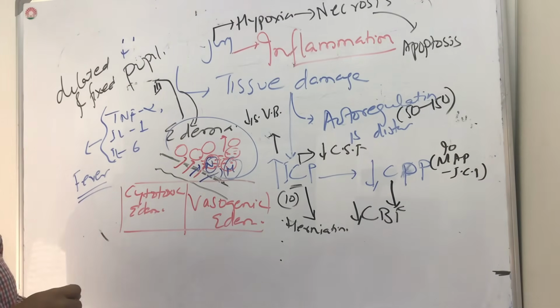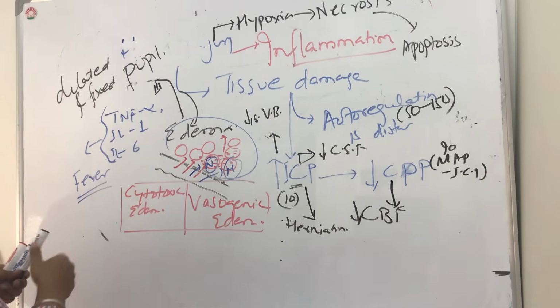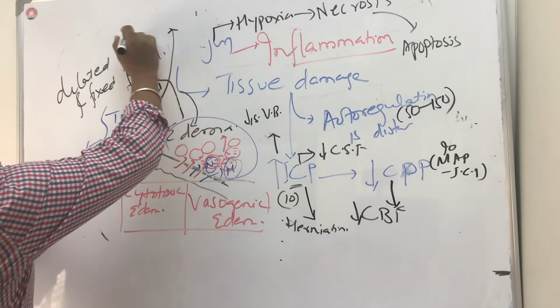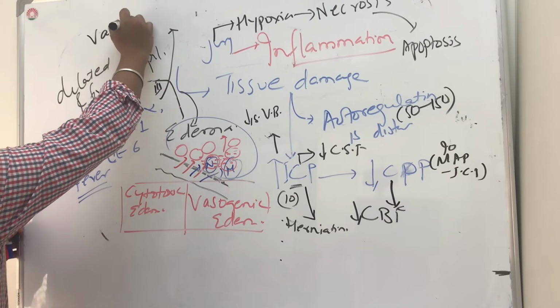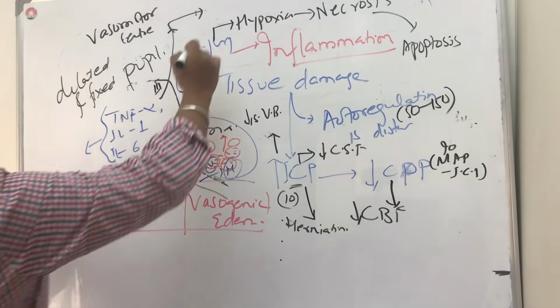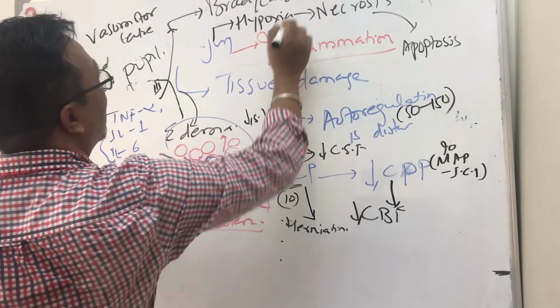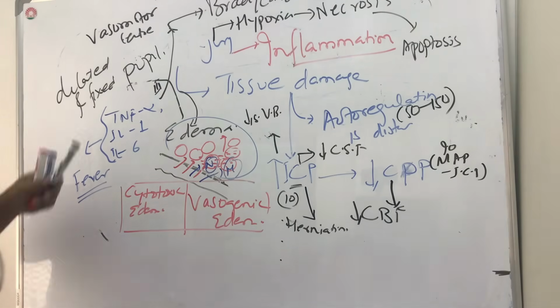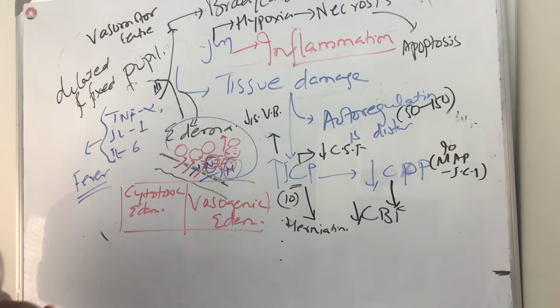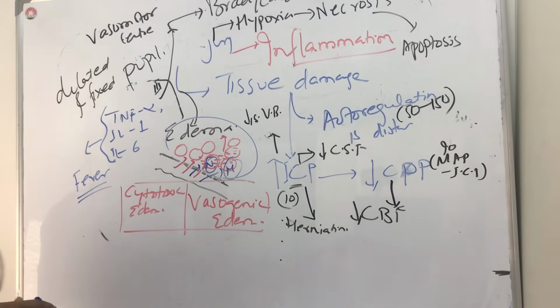Apart from that, because of all this edema, these cytokine markers will influence the vasomotor center and cause bradycardia, so decrease the heart rate, because there is high pressure. Everything is trying to autoregulate now, so it is also decreasing the heart rate.